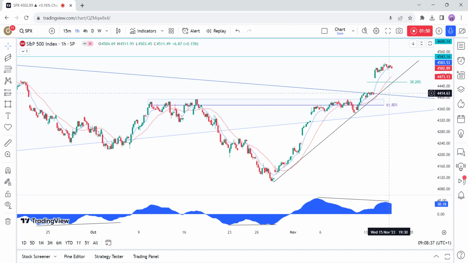Today, the market's focus will be on the latest US jobless claims figures, given the recent softening in the labor market data.